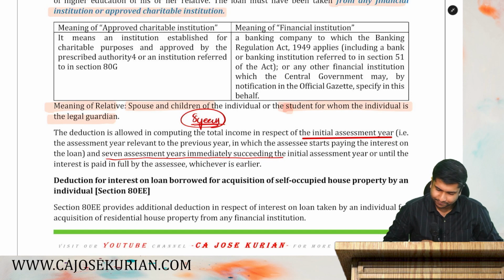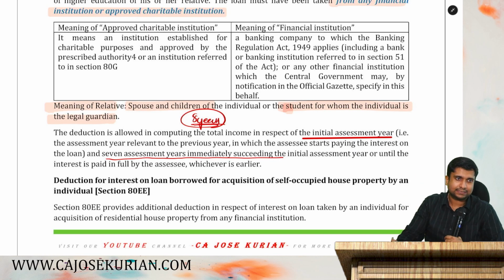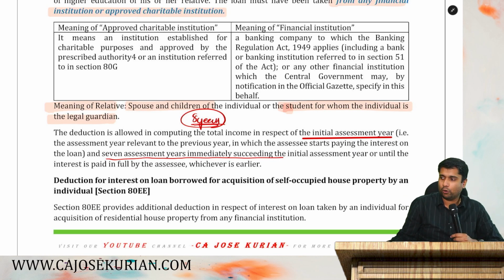Are you with me? There is no ceiling limit, but there is a time frame limit. Maximum 8 years is the deduction allowable. I hope you guys are with me and it is clear.